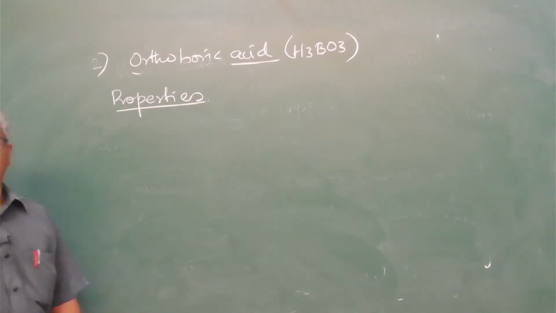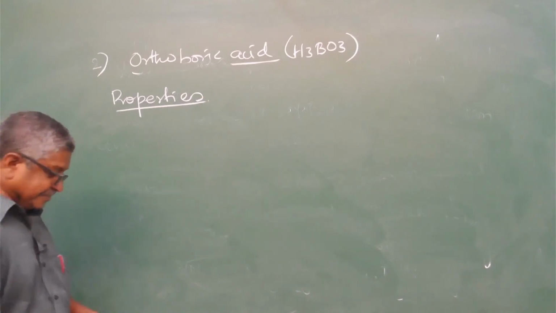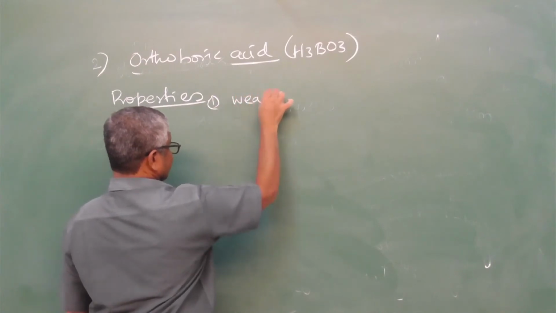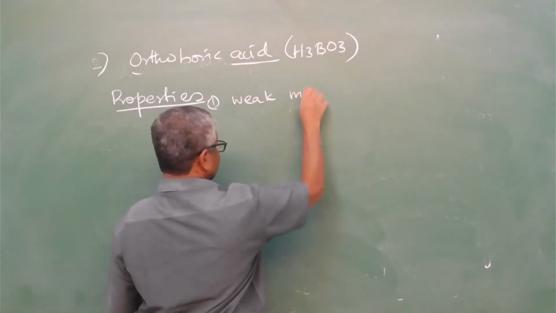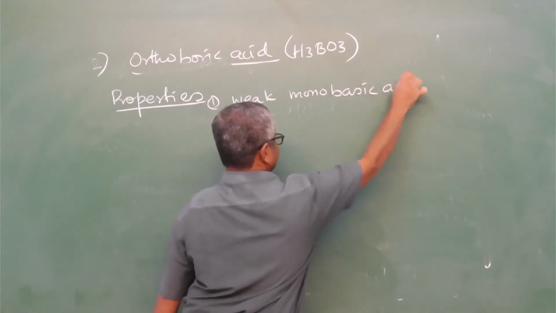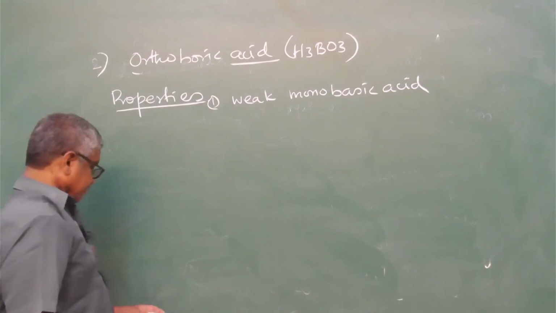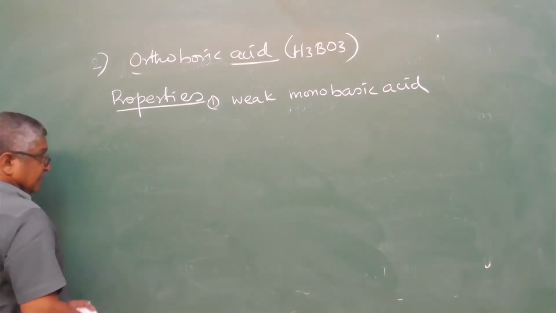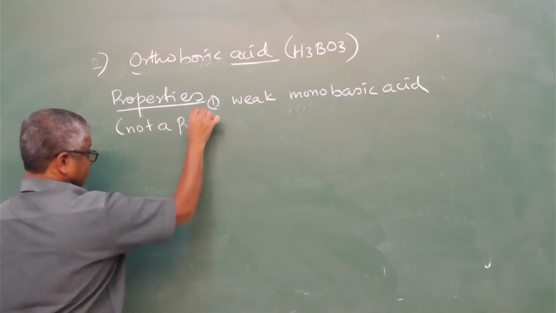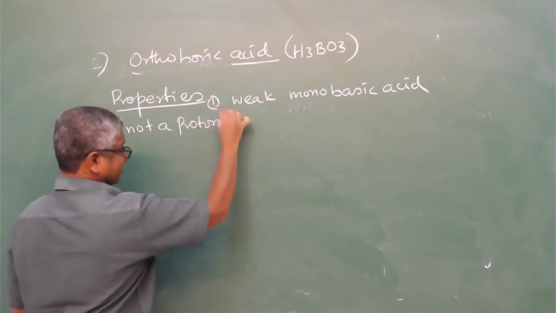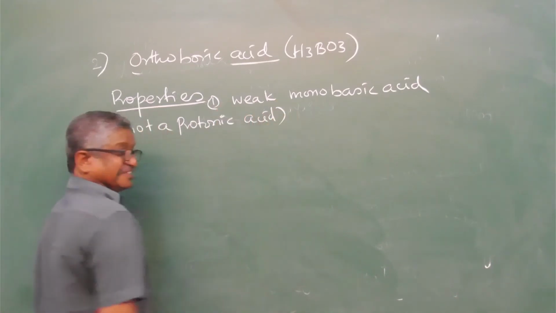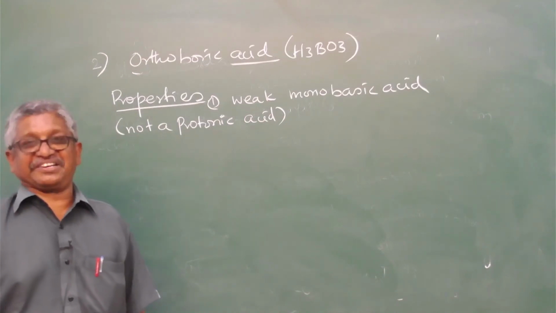Properties of orthoboric acid. Boric acid is a weak monobasic acid, and it is not a protonic acid, because it will not donate protons, but it accepts a pair of electrons.